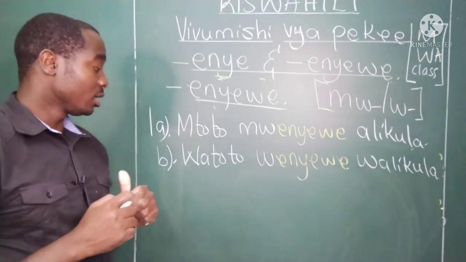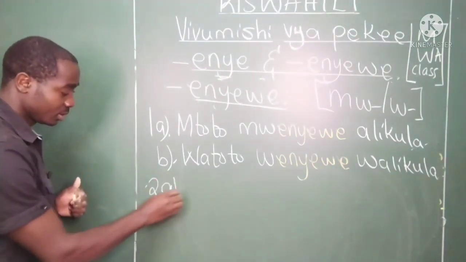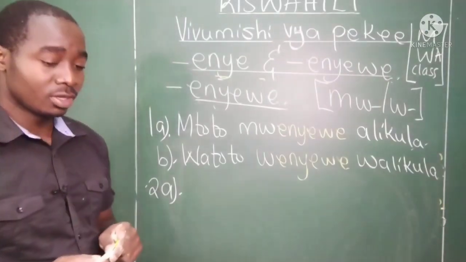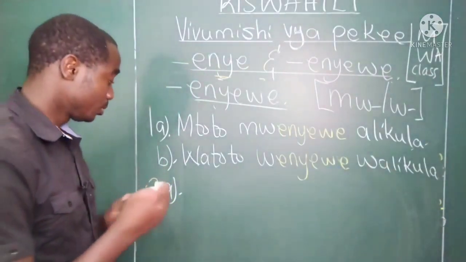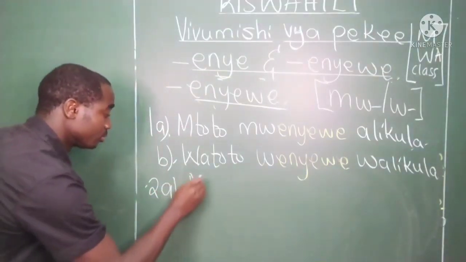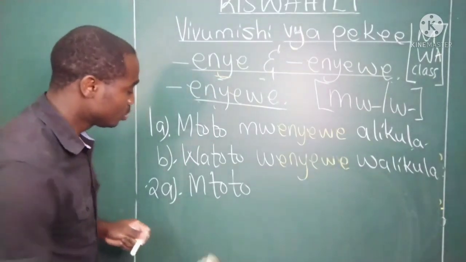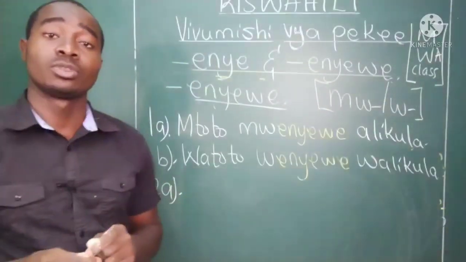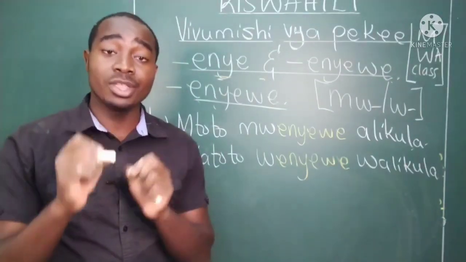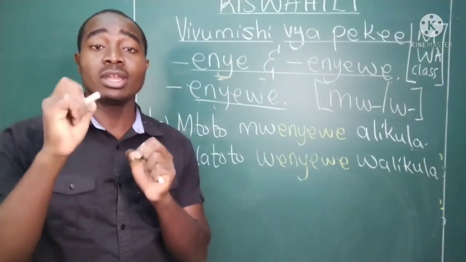So, two, dereva mwenyewe ni huyu. Dereva mwenyewe ni huyu.